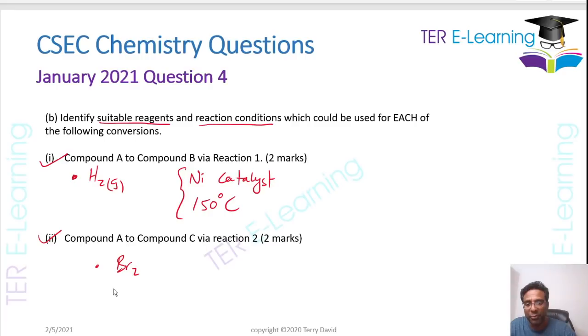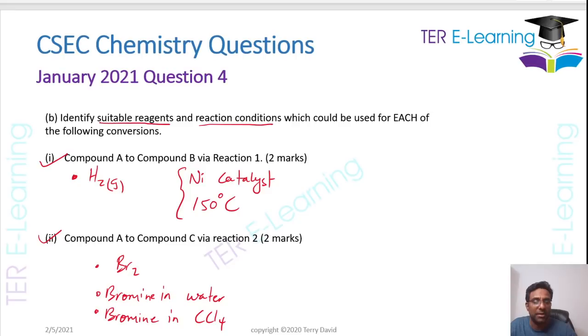You could have said bromine in water. That's one thing you could have said. Or you can say bromine in tetrachloromethane. That's another way we can do this reaction. So bromine in CCl4. So any one of these could have been my reagent.